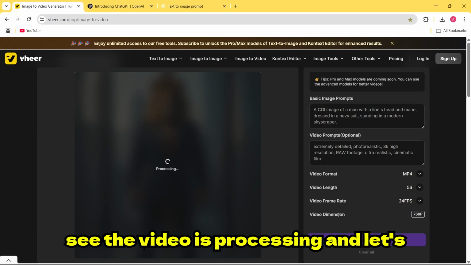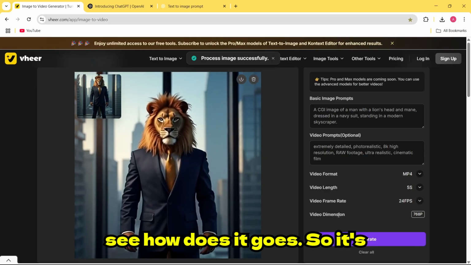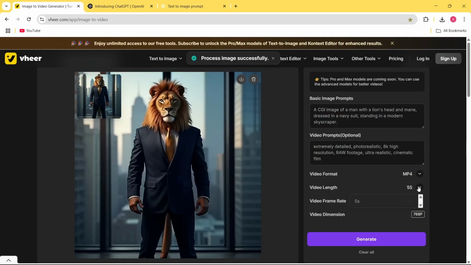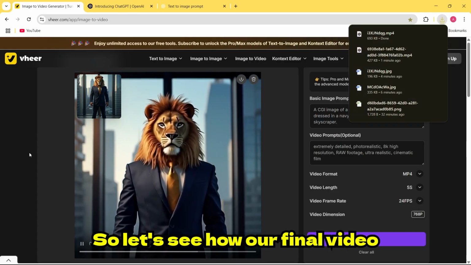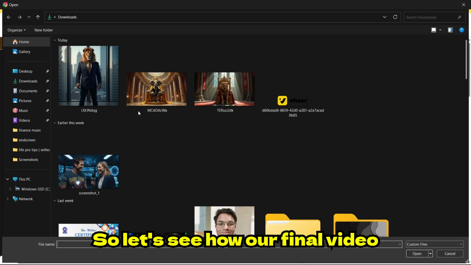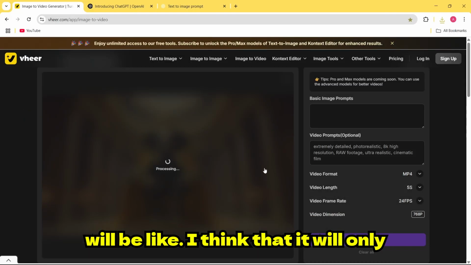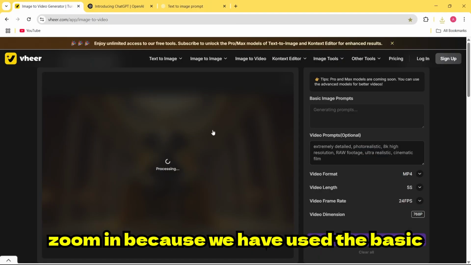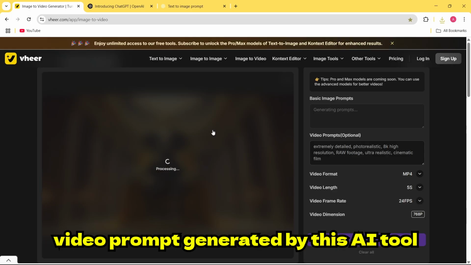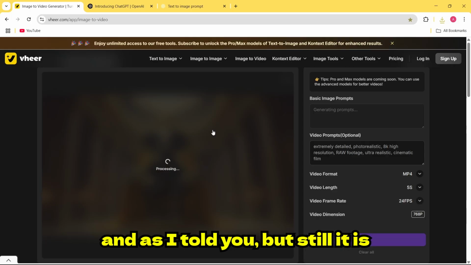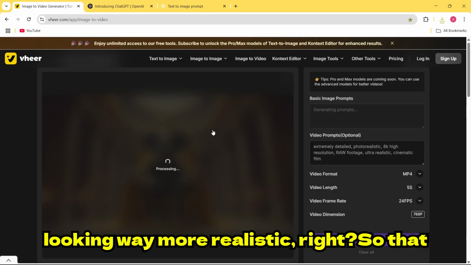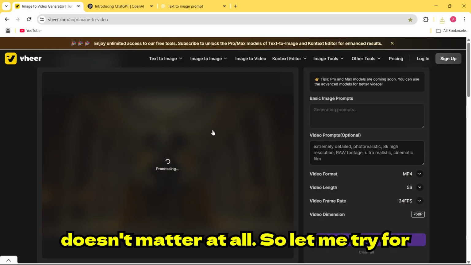And as you can see, the video is processing, and let's see how it goes. So it's processing. Let's see how our final video will be. I think it will only zoom in because we have used the basic video prompt generated by this AI tool, as I told you, but still it is looking way more realistic, right? So that doesn't matter at all.